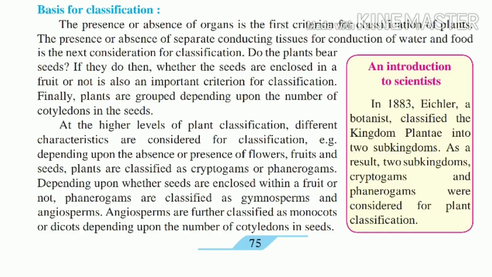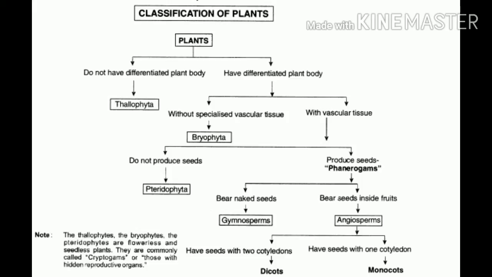Moving towards the basis for classification of plants. First, presence or absence of organs is the first criterion for classification of plants. Second, presence or absence of separate conducting tissues for the conduction of food and water.